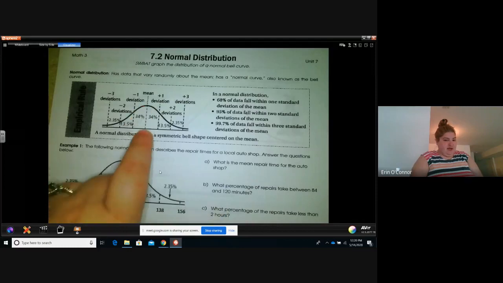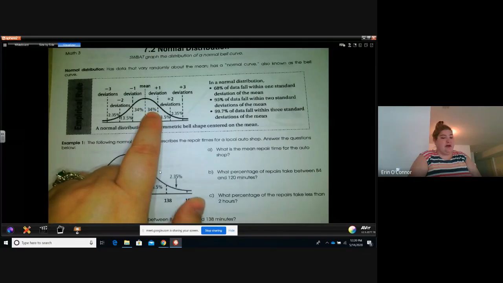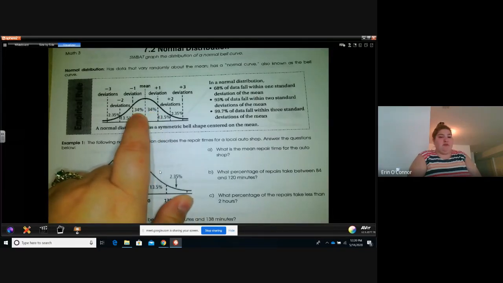The center is the mean, so if that's our mean right there, 34% would be within one standard deviation above, and 34% would be within one standard deviation below. So in total, 68% of data is going to fall within one standard deviation of the mean.